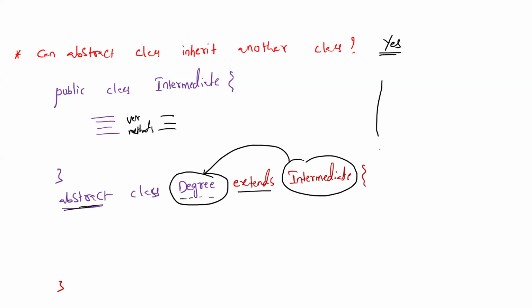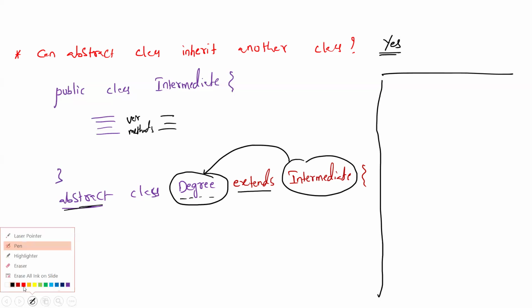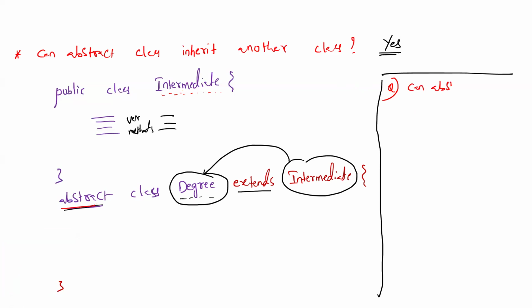The next question. The next question is, can abstract class inherit an abstract class? So is this abstract class or no? Not abstract class. Therefore, abstract class can inherit normal class. But my next question is, can abstract class inherit another abstract class? Inherit another abstract class.